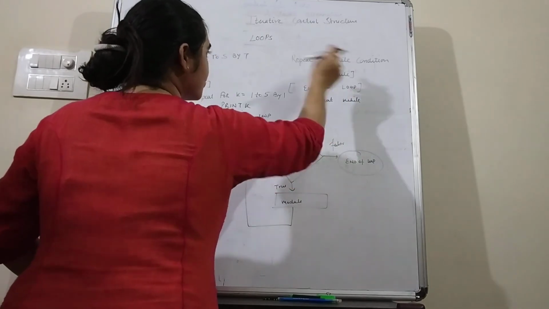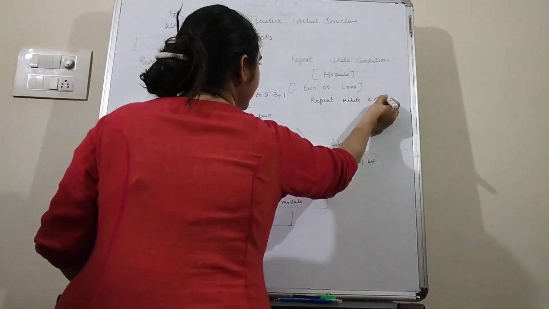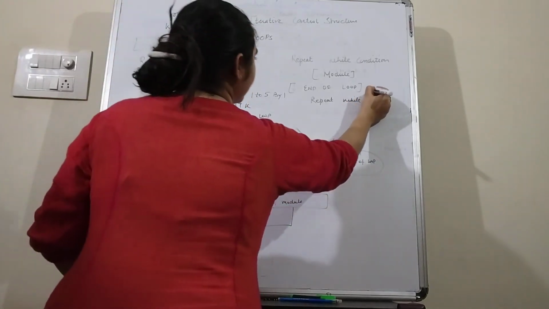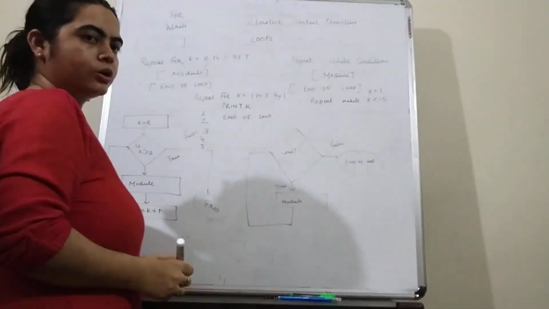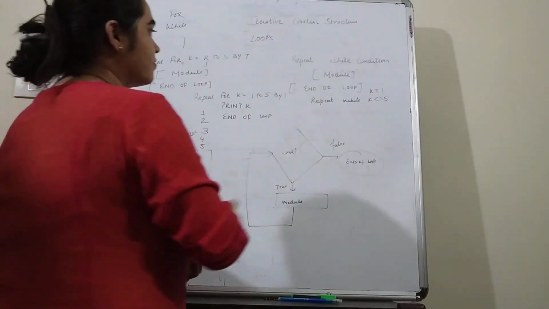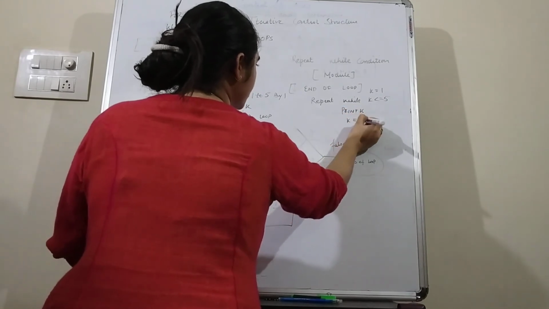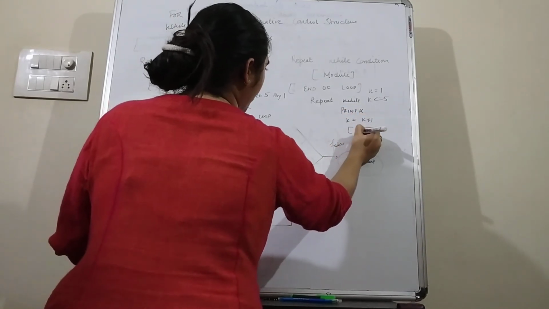And what is the condition that we have to write? The condition is while k is less than or equal to 5, and initially we put the value of k is equal to 1. So 1 is less than or equal to 5, and after this we can write print k, and finally we have to write k is equal to k plus 1 and end of loop.